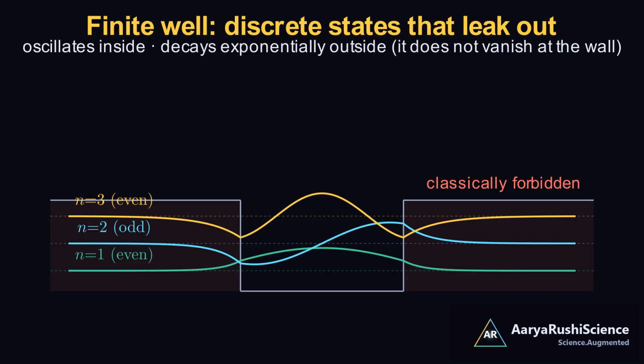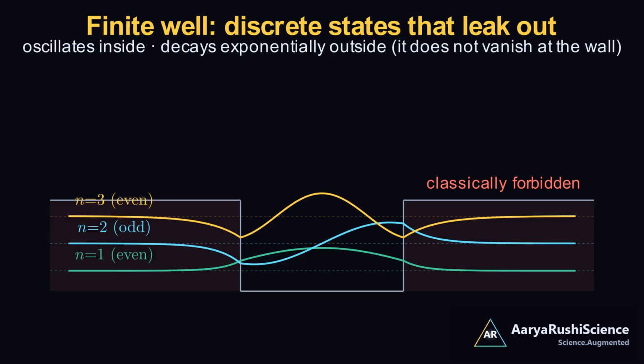We see this in a finite well. Its bound states have only certain discrete energies. Inside the well, the wave function oscillates. But at each wall it does not fall to zero. It penetrates into the forbidden region as a decaying exponential tail. And the higher the state, the more nodes it carries.